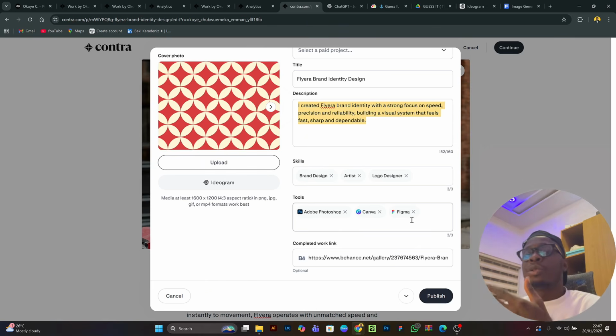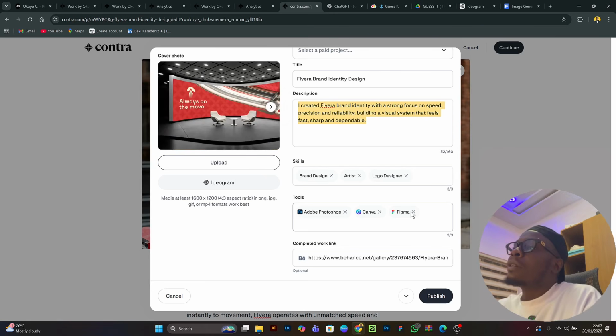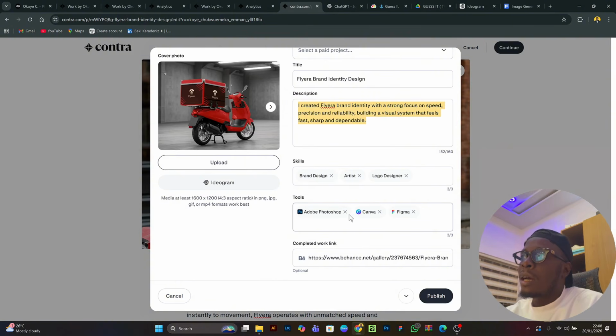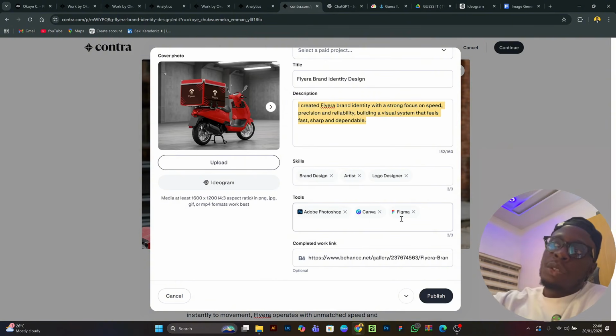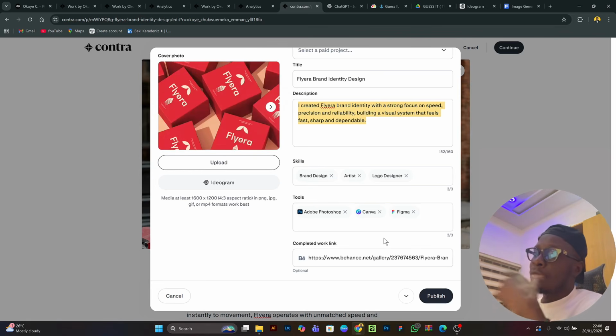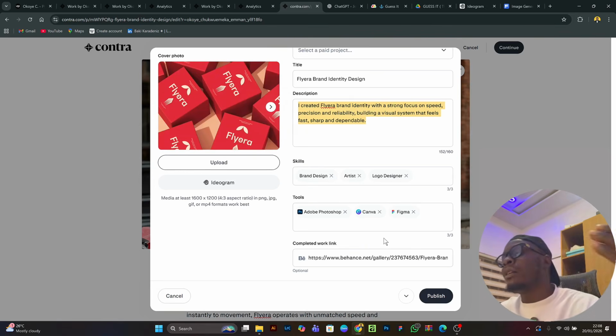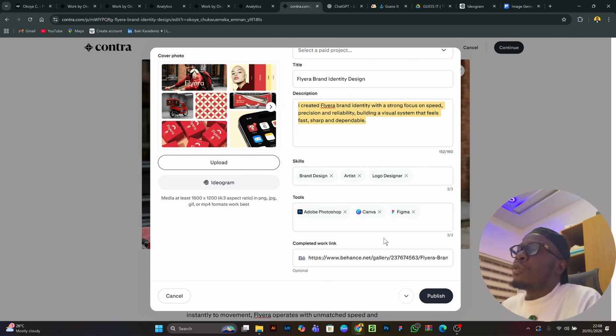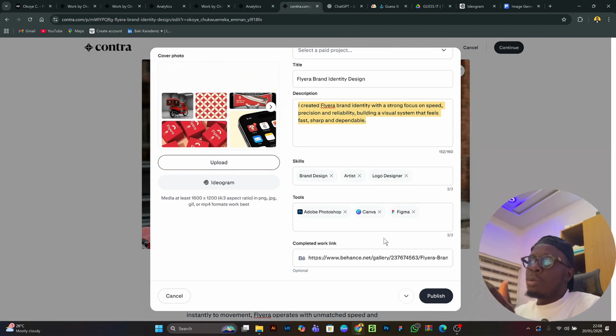Now, depending on the tools you tag here, you need to tag tools that will make the algorithm match you to similar jobs. Because I tagged these design tools here, the algorithm is going to be matching me to designs that are in demand of these tools. For example, if I didn't add Photoshop, and I started adding something like AutoCAD and the rest, it's going to cause a lot of confusion and my job feed is going to be messed up.